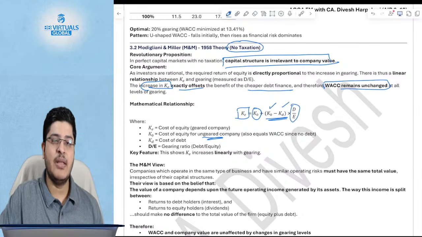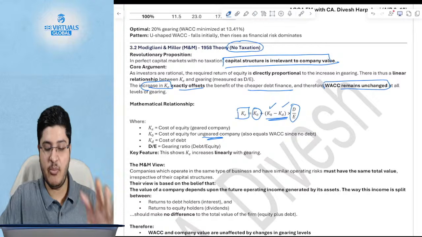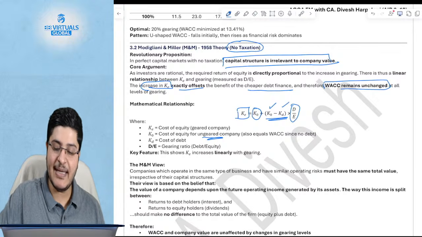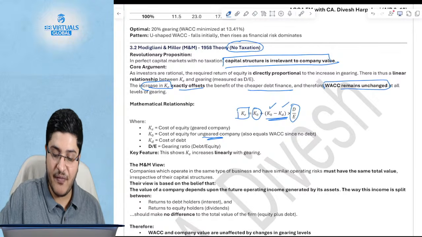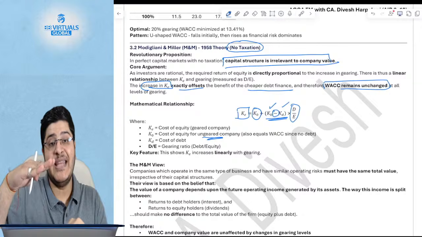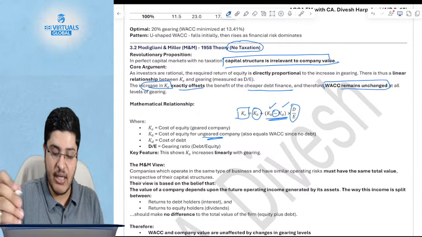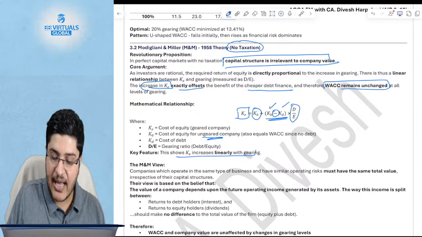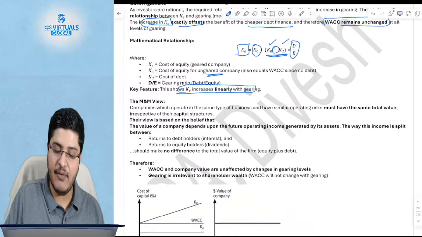So there's a formula. This formula is also derived from ratio proportions, if you think about it. The extent to which debt is cheaper as compared to the cost of equity is the extent to which we will see an increase in the cost of equity itself. So this shows that KE actually increases linearly with gearing.